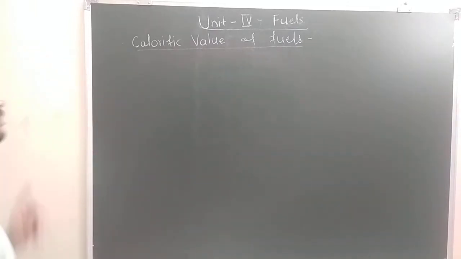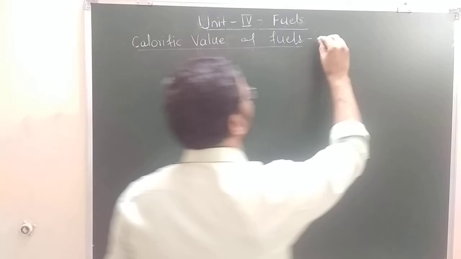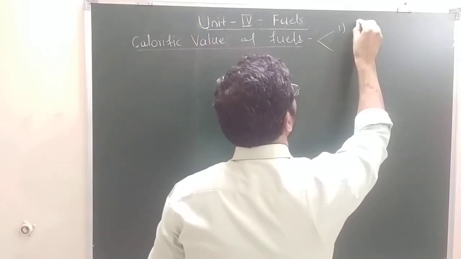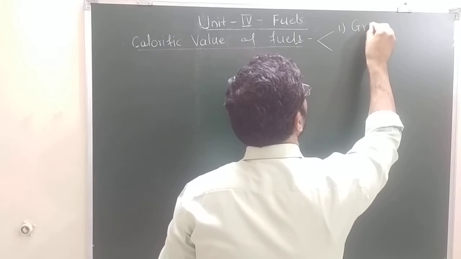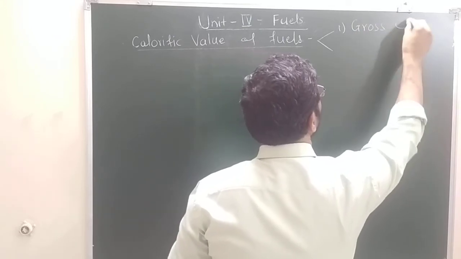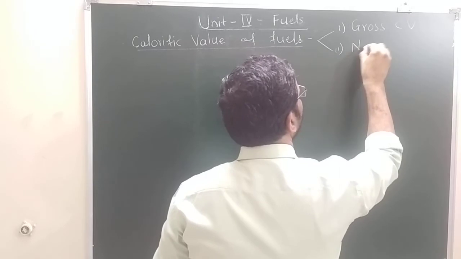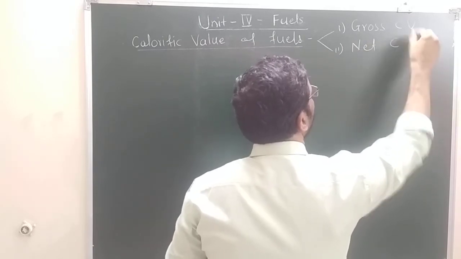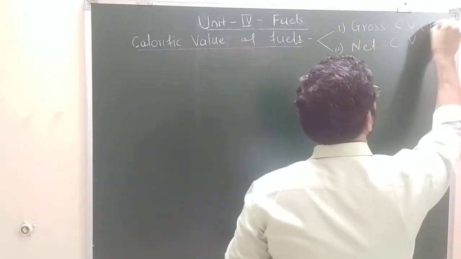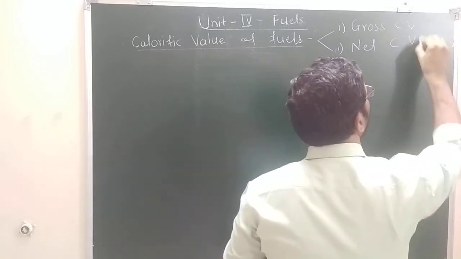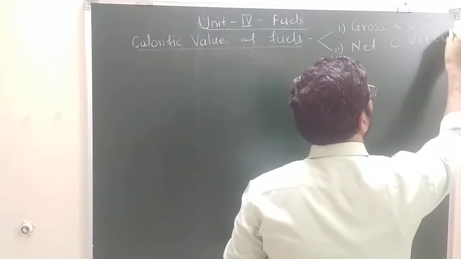Now this calorific value is of two types. One is called gross calorific value, the second is called net calorific value. This gross is also called high calorific value, and this net is also called low calorific value.